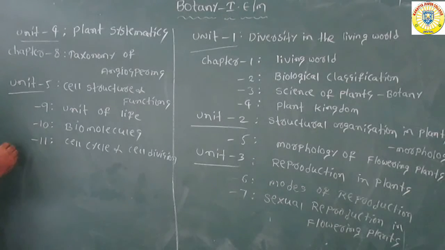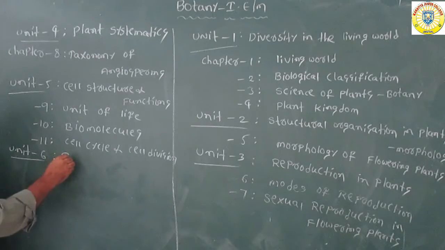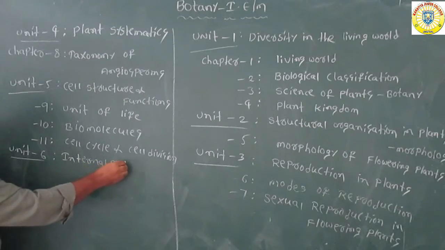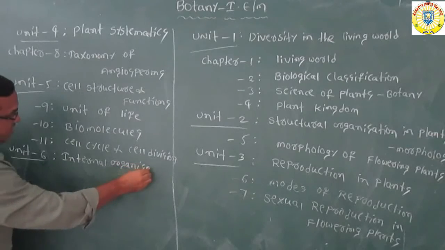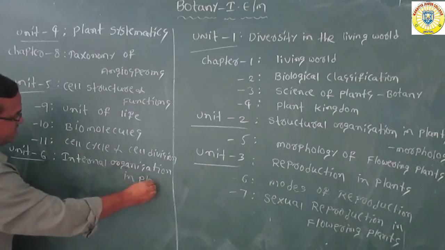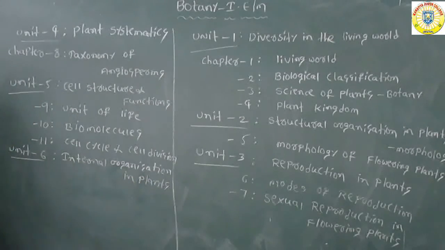Now coming to unit 6. Unit 6 is internal organization in plants. The 6th unit includes only one chapter, that is chapter number 12. Chapter number 12 is histology and anatomy of flowering plants.